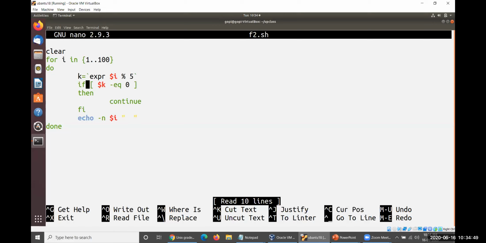I have given one example to you. It may or may not be the best example to evaluate how the continue statement gets executed. So that is why I am giving this one here. So that is the point here.